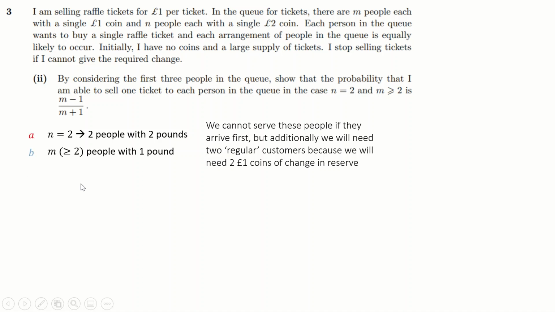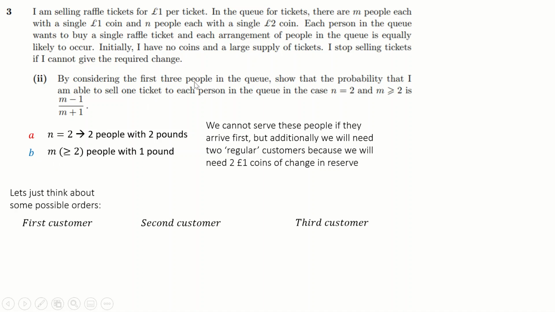Now, from this point onwards, I'm going to call people with £2 coins A, red A's, and people with £1 coins blue B's, and hopefully you'll see what I'm talking about there. Now let's think about some possible orders of these first three customers. We've already gone through in the first example the case that if someone with a £2 coin turns up first in the queue, we can't do anything. We don't have any pounds, we haven't got any money for anyone, so we can't do this. So we have to start with a B.